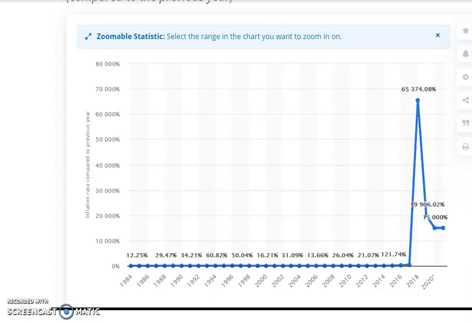Then in 2019, due to some effort, it went down, but it was still hyperinflation. In 2020, it comes down to 15,000%. It is still hyperinflation by convention. So it's better than before, but the problem is still there. Hyperinflation is caused by the government printing too much money and other factors, but printing too much money is the most important factor that causes hyperinflation.